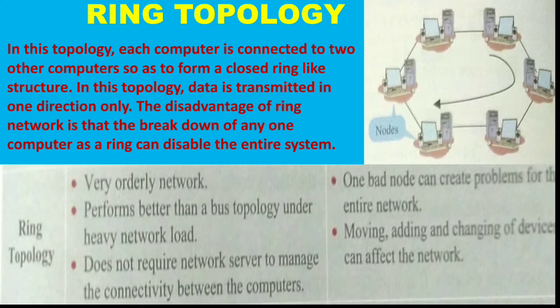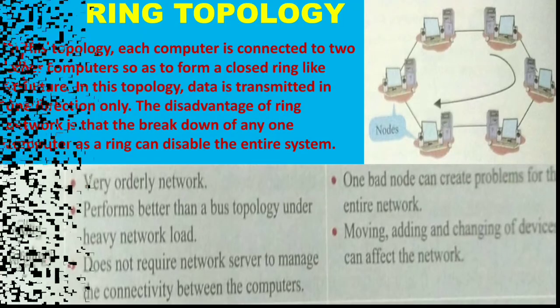So what are the advantages? Now you can see it is orderly arranged, so a very orderly network, performs better than a bus topology under heavy network load, and it does not require a network server to manage the connectivity between the computers. And the disadvantages: one bad node creates problems for the entire network. Moving, adding and changing of devices can affect the network. So these are the disadvantages of ring topology.